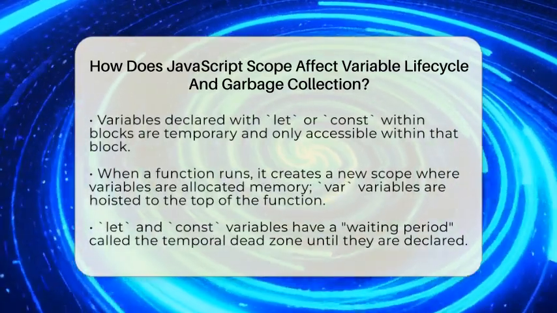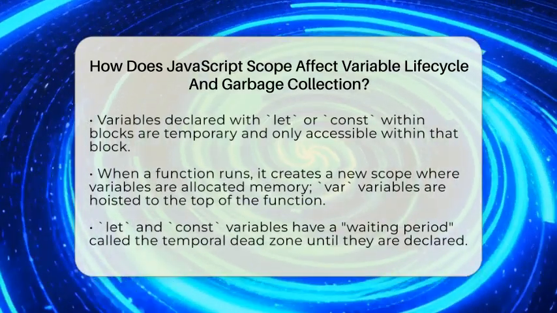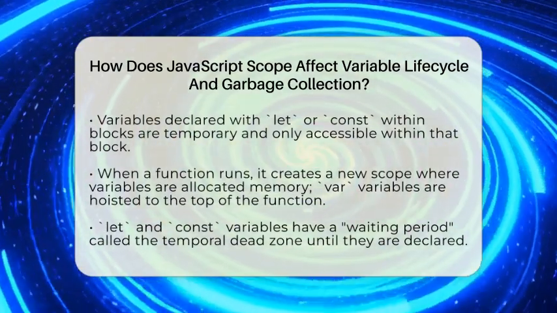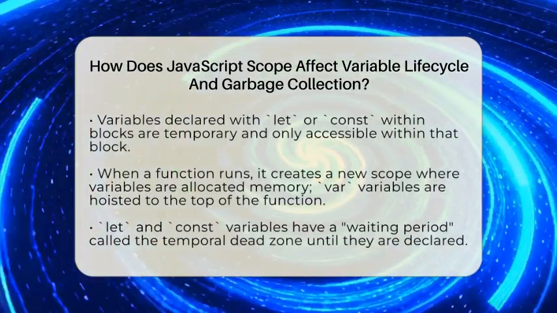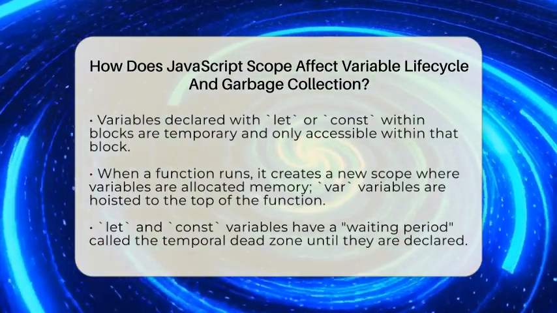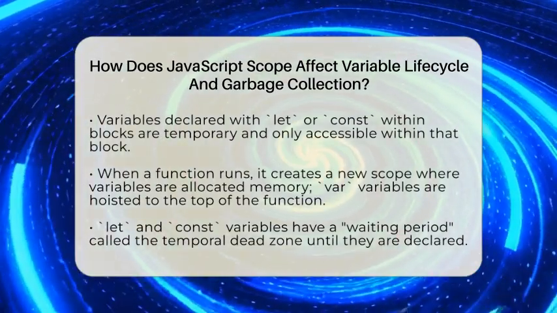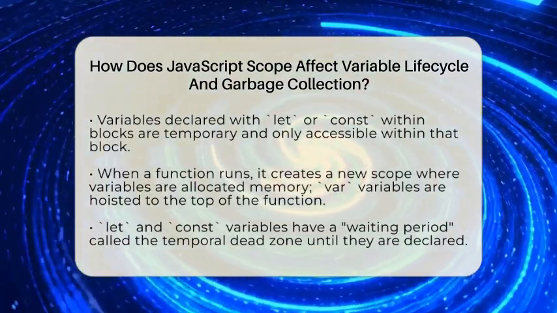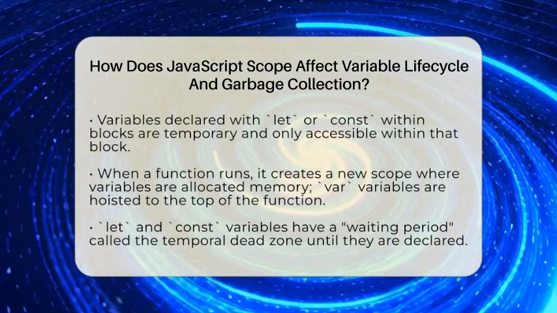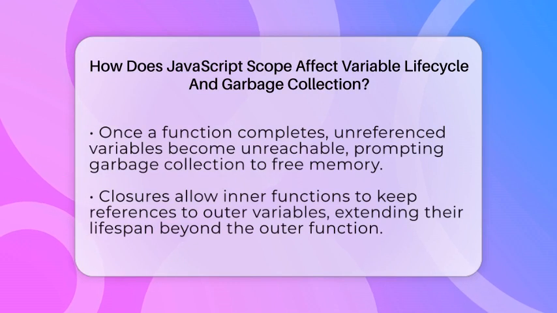When a function runs, it creates a new scope, and variables inside it are allocated memory at that moment. For var variables, this happens at the start of the function because of a process called hoisting. For let and const, the variables are in a sort of waiting zone called the temporal dead zone until they are declared. Once the function finishes, the variables that are no longer referenced become unreachable. The JavaScript engine then uses a process called garbage collection to clean up these variables, freeing memory for other uses.